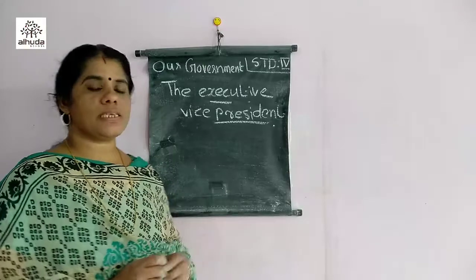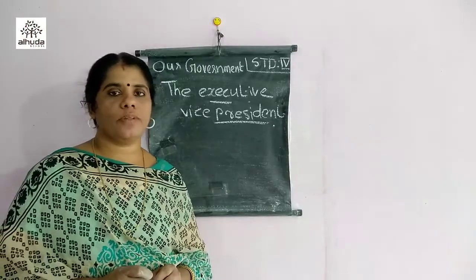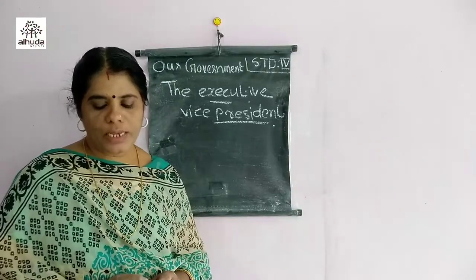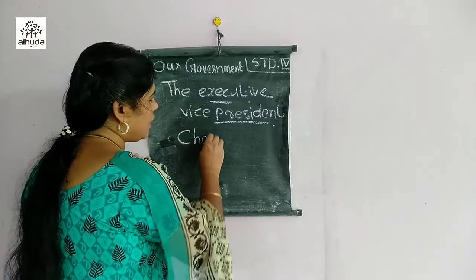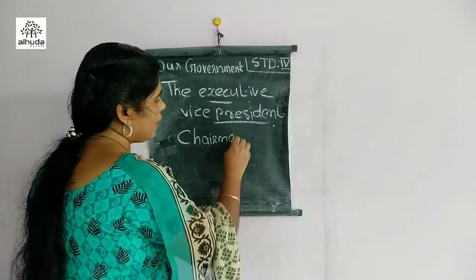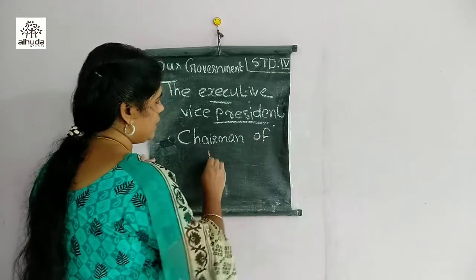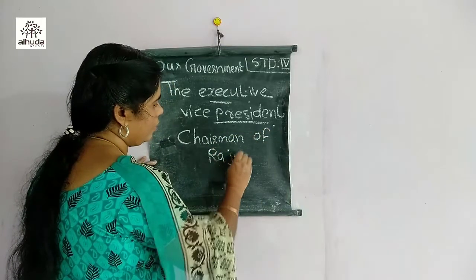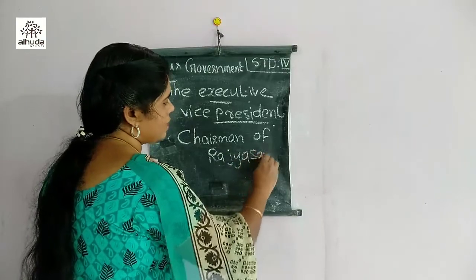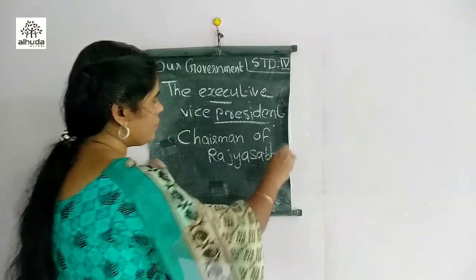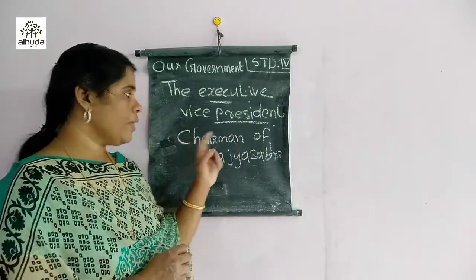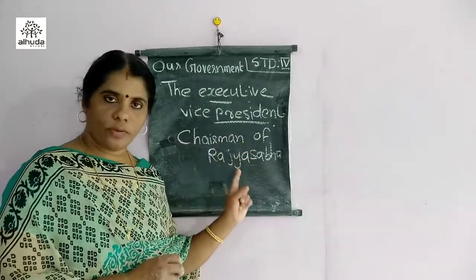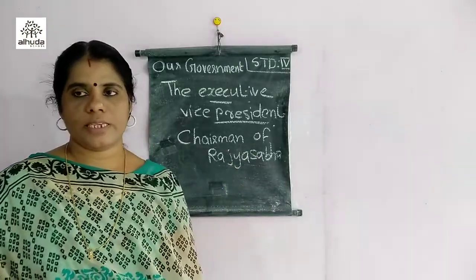He is the chairman of Rajya Sabha. He is the head of Rajya Sabha. So Vice President is elected by the members of Lok Sabha and Rajya Sabha, and he is also the chairman of Rajya Sabha. That's about the Vice President.